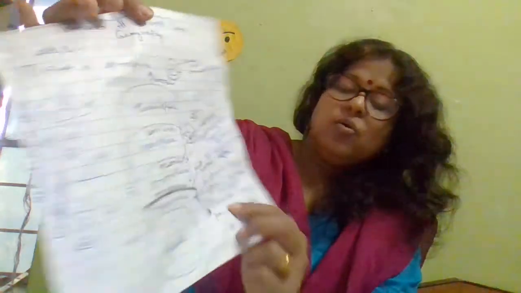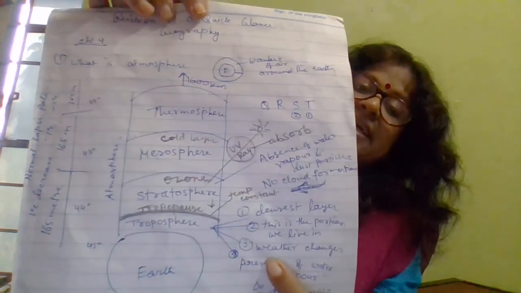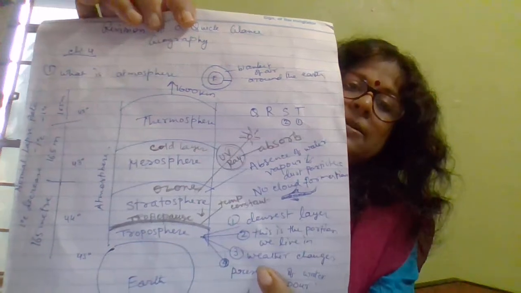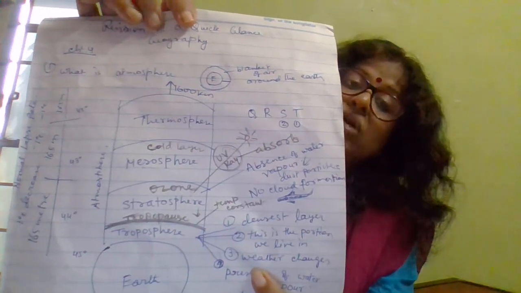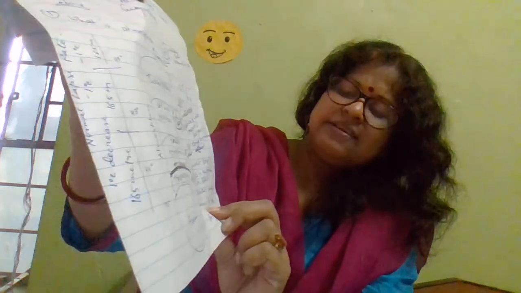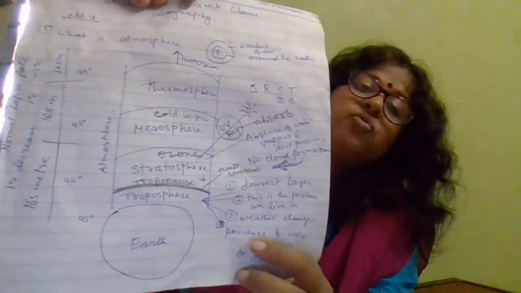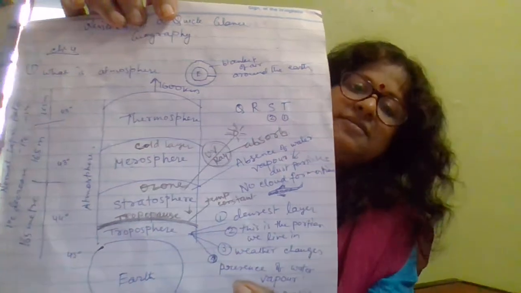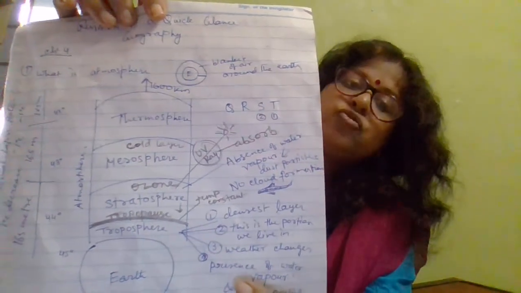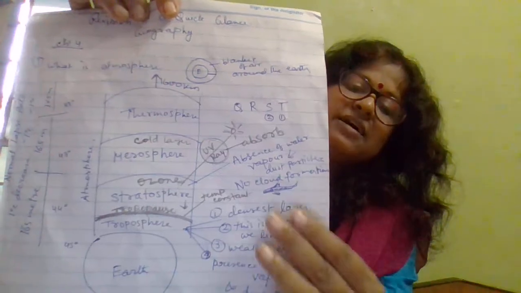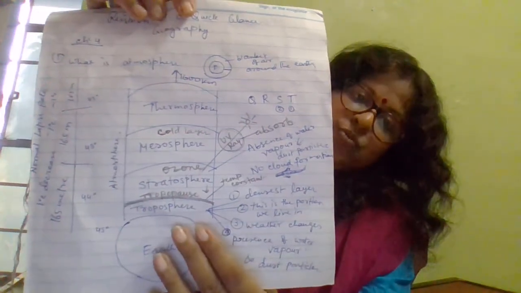Third, weather changes take place here: summer, winter, rainy season. This is the layer where water vapor and dust particles are present, so clouds are formed here. These are the features of troposphere.